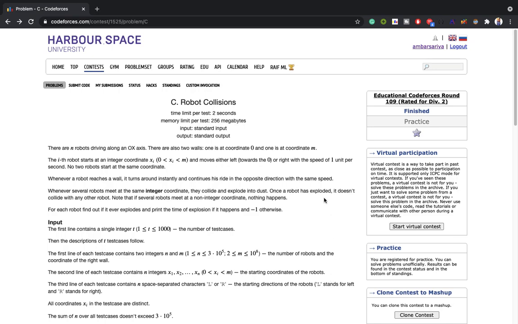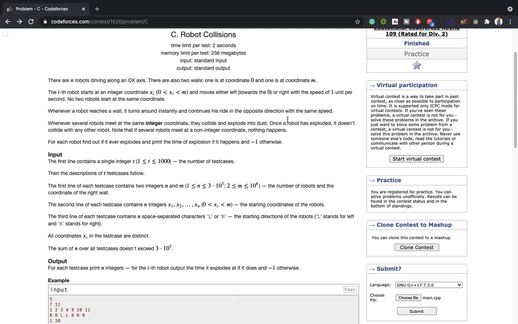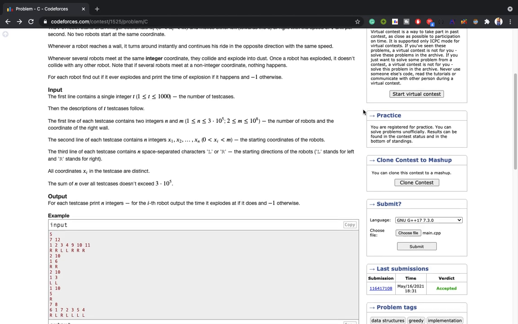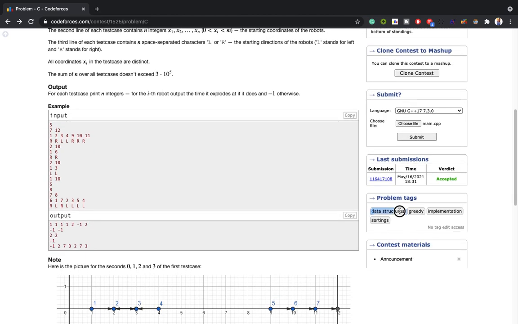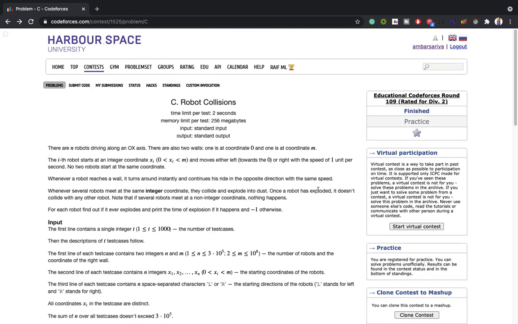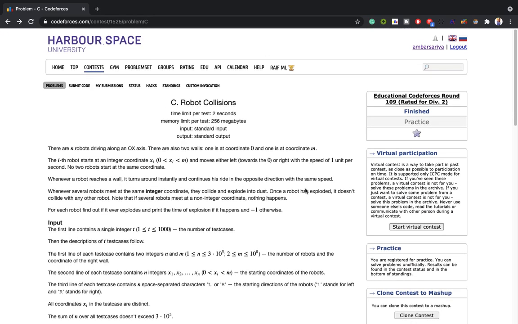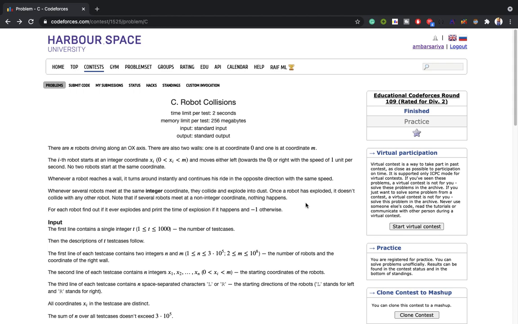So yes, hello everyone, it's me Abhay, and today I will explain the question Robot Collisions, and I will try to explain this in a perfectly easy way, because this question contains a huge amount of implementation and data structures have been used. The tags are data structure, greedy, implementation, sorting. It will include everyone. And yes, without wasting time, let's move on to the question.